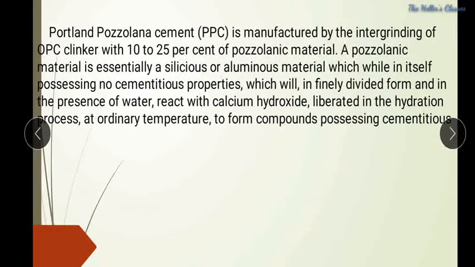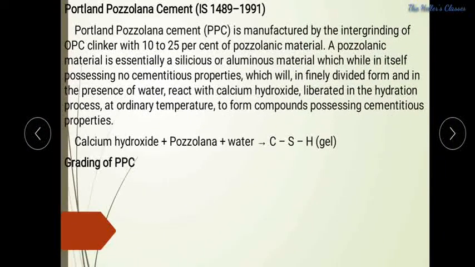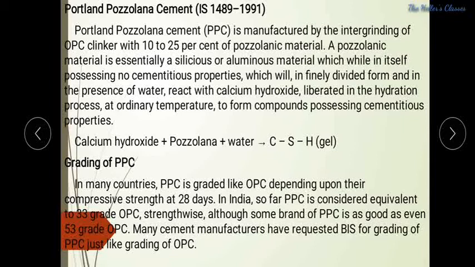So the next one is Portland pozzolana cement. With the addition of Portland cement, we are going to add a little bit of pozzolana materials. While increasing the pozzolana materials in clinker formation to 10 to 25%, then automatically something develops in between the pozzolanas, so the early strength will be reduced. And calcium hydroxide plus pozzolana and water will result in CSH gel.